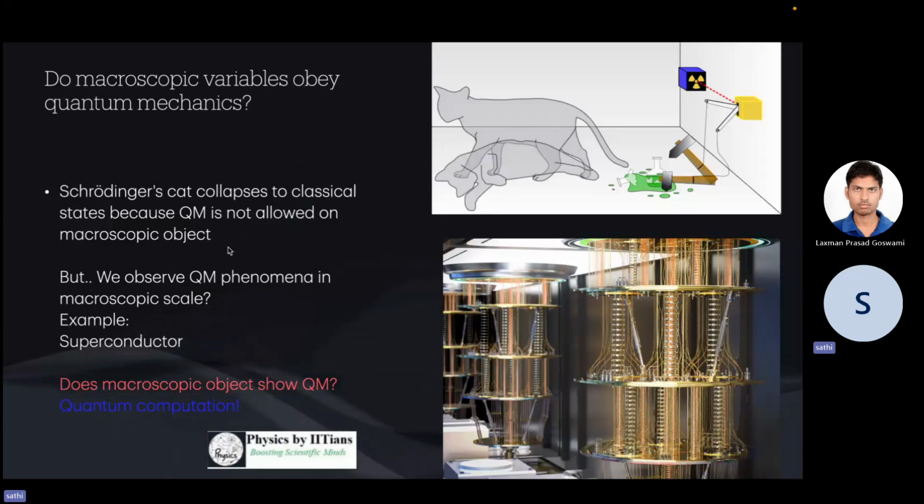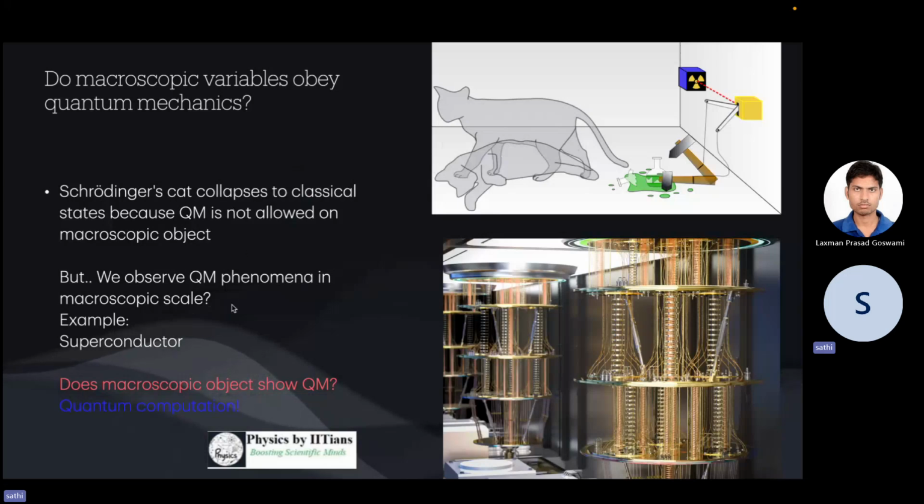So we think that this kind of concept is only applicable for microscopic objects, and it is not valid for the macroscopic world, which is ruled by classical mechanics.